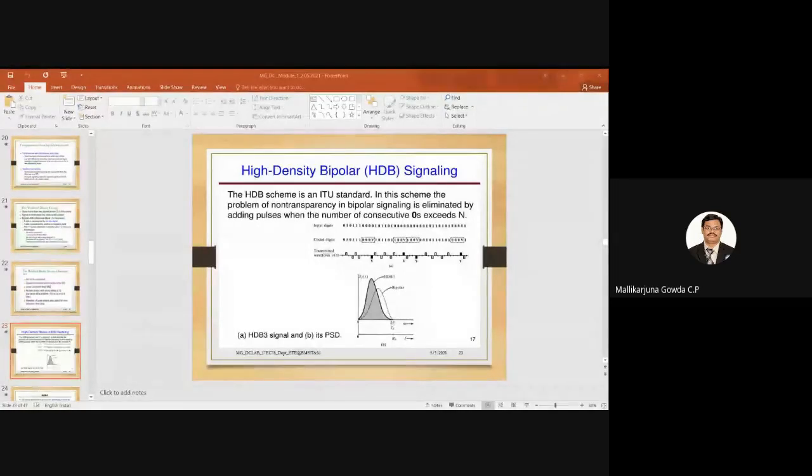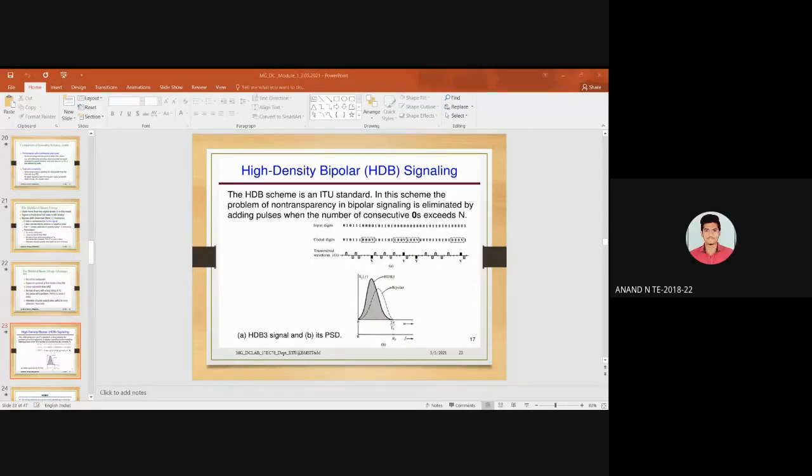Anand, can you say what is a transparent line code? Can you give an example? Sir, transparent line codes will be synchronized at both the transmitter and receiver ends, sir. That does not affect the accuracy of timing, sir. Adequacy of timing is not affected. Okay, can you give an example?